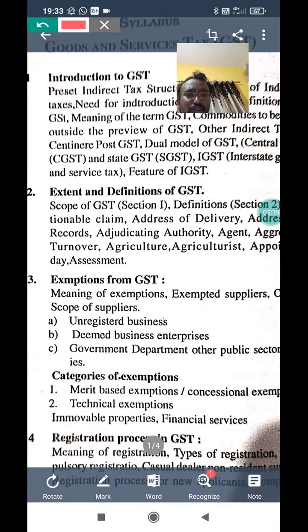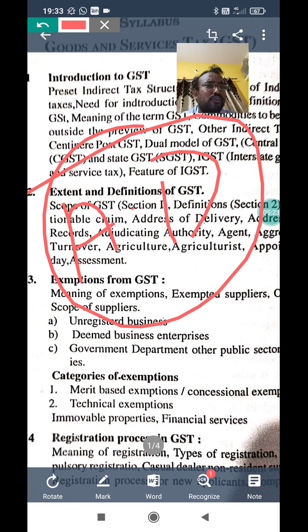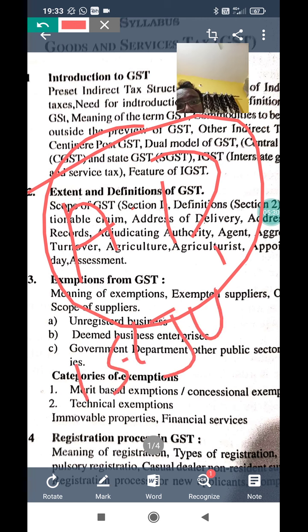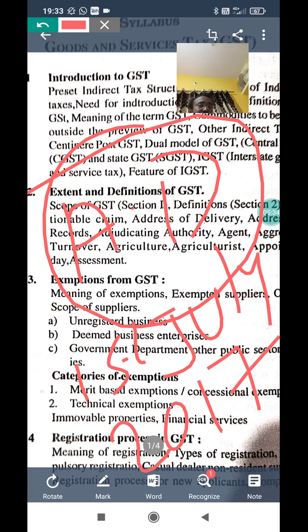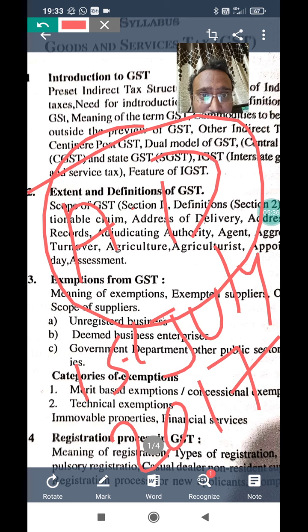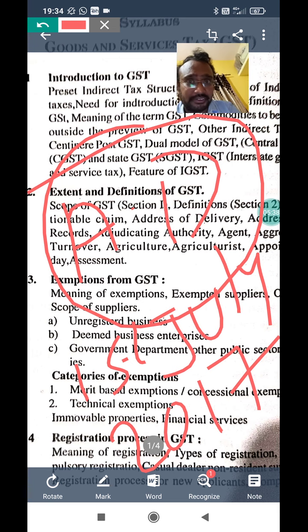And one of the important questions is the appointed day. In this chapter, one of the important questions is the appointed day. What is that appointed day? The day on which GST came into picture. GST came into picture on 1st July 2017. That is called the appointed day.